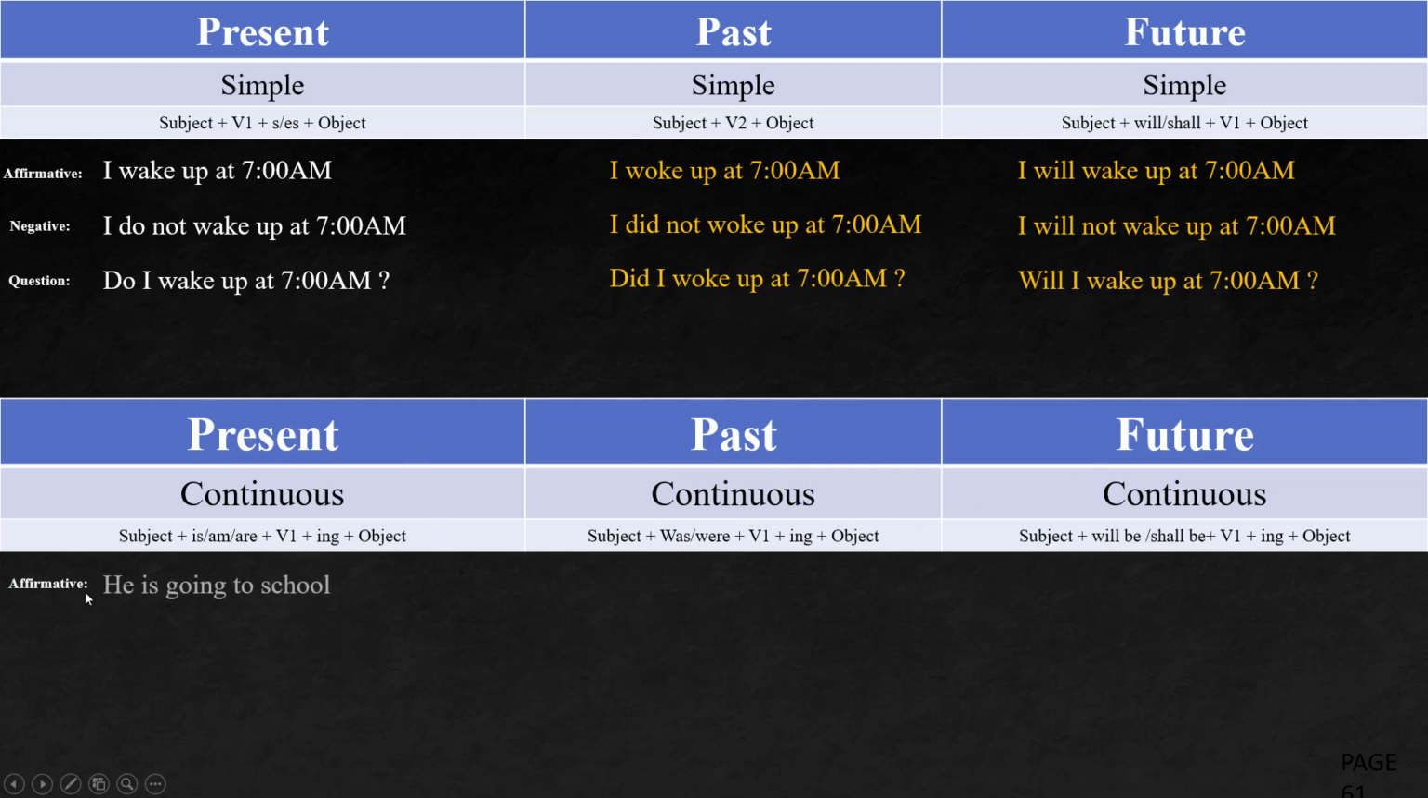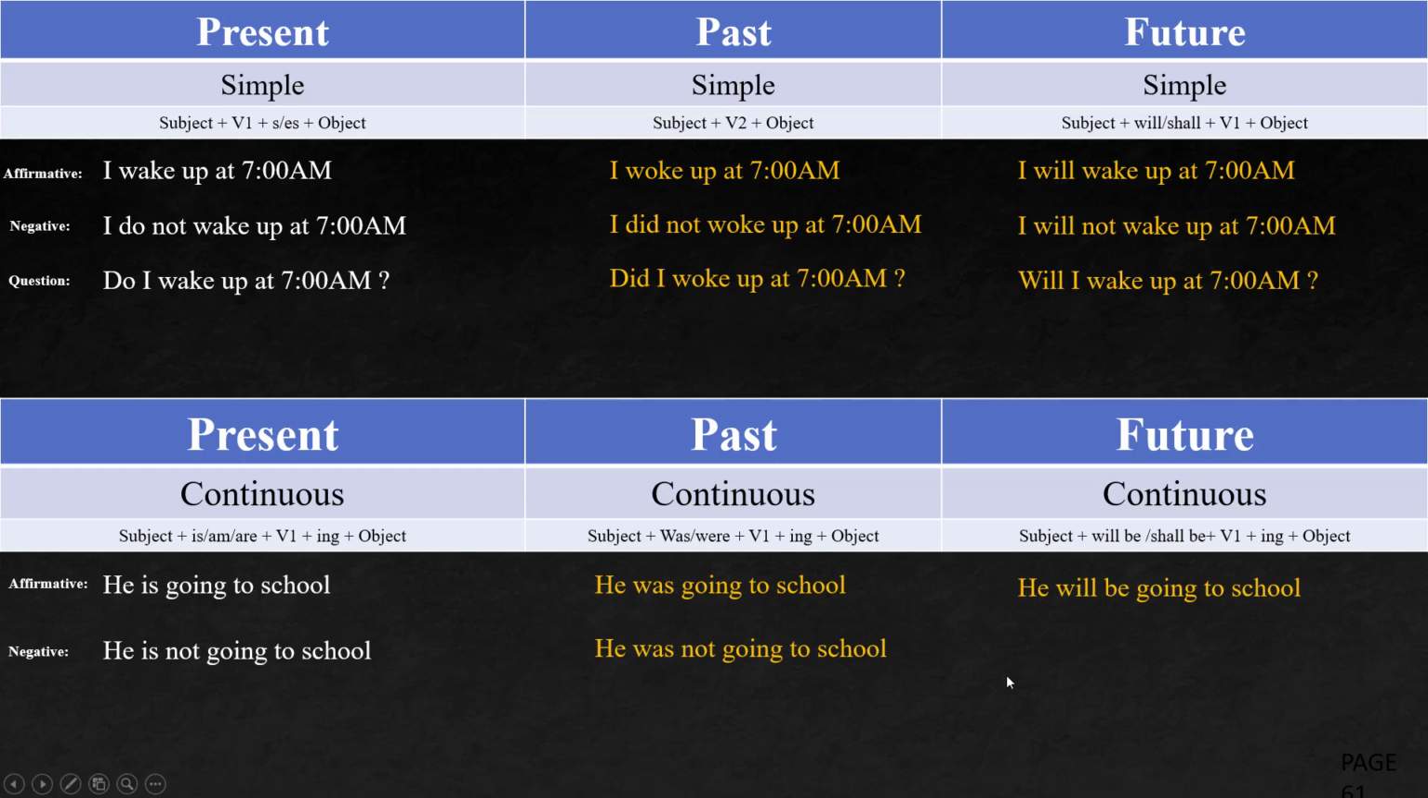Next, continuous for all: present continuous, past continuous, and future continuous. Here, he is going to school. One simple sentence. What exactly happens here? He was going to school. Here, he will be going to school. Negative, he is not going to school. Here, he was not going to school. Here, he will not be going to school.